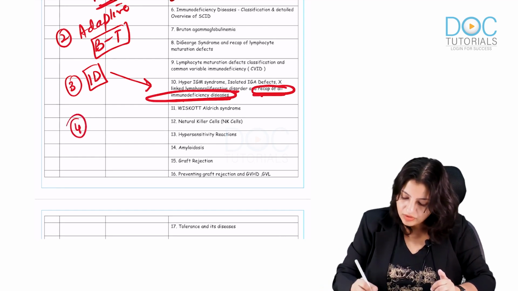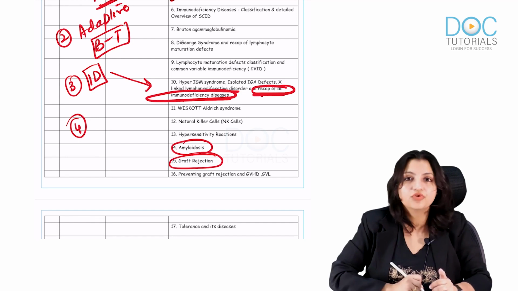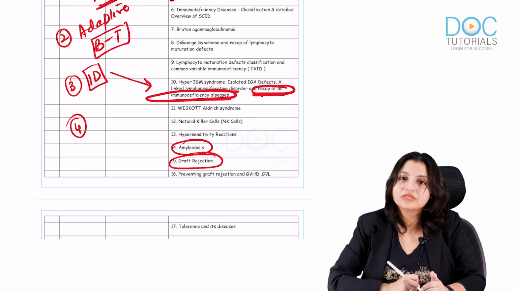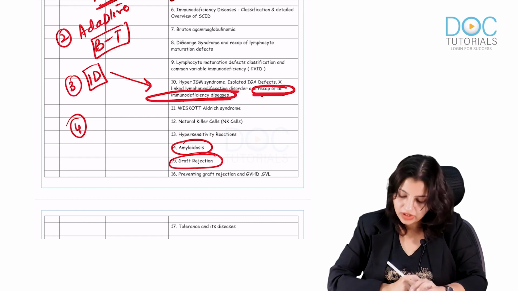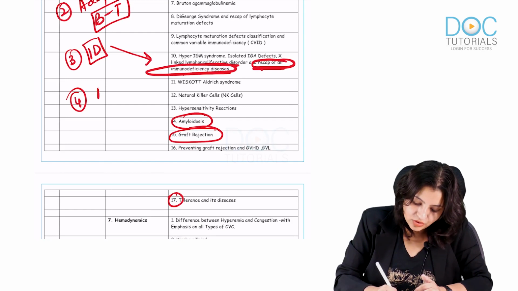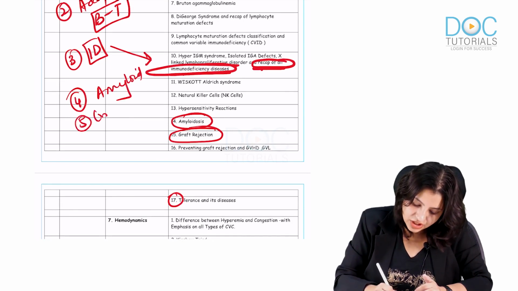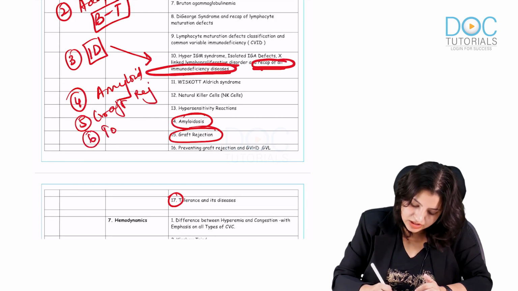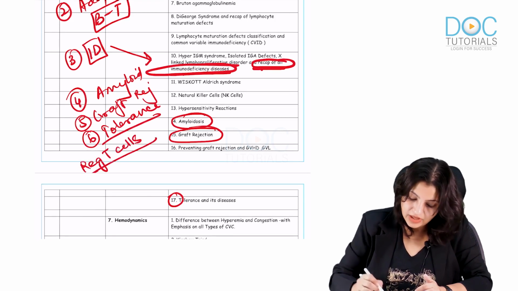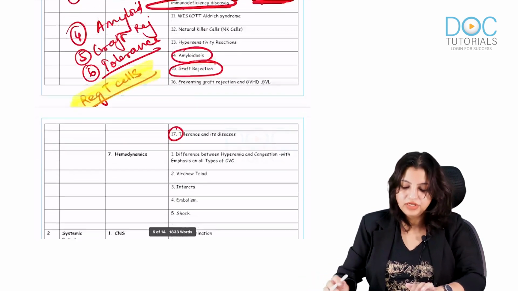Fourth, remember about amyloidosis and graft rejection. Do not forget this. Amyloidosis and graft rejection are very important topics of immunity, which you should be very clear. And last, tolerance. All the types of tolerance you have to know. Know about regulatory T cells. Please know about the regulatory T cells, very important.